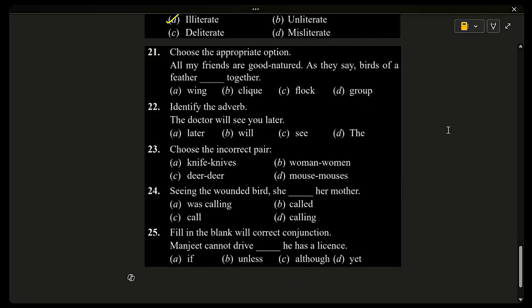Choose the appropriate option. All my friends are good natured. As they say, birds of a feather dash together: wing together, click together, flock together, group together. And the correct answer is flock together.